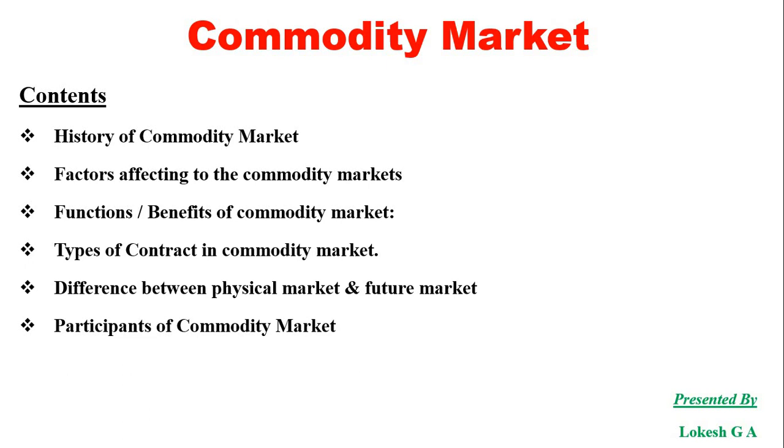In India, there are three regulatory authorities, namely the FMC, Forward Market Commission, which is the most powerful regulatory authority, the FCRA, Forward Contract Regulatory Authority, which I told now, and then the CGDA, Contract Government Department of Affairs. This is the very important part which we wanted to discuss about the history of the commodity market.